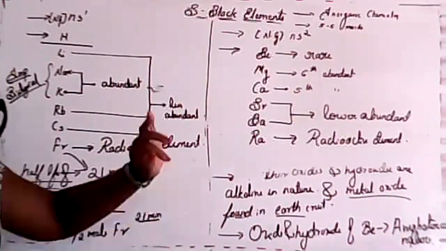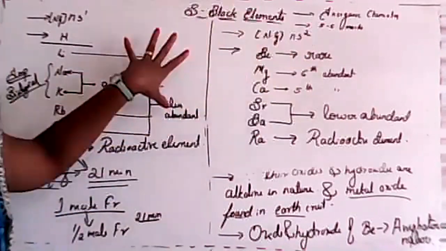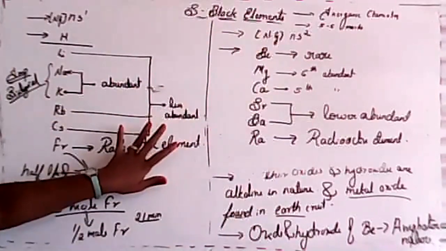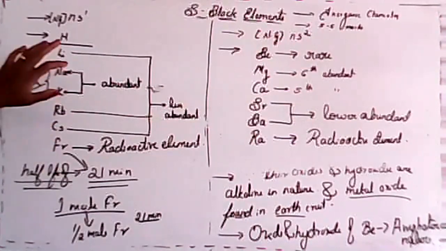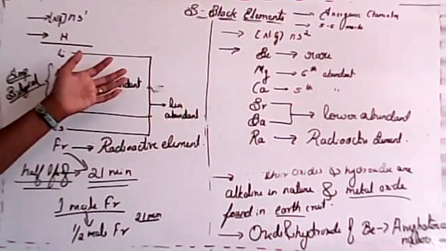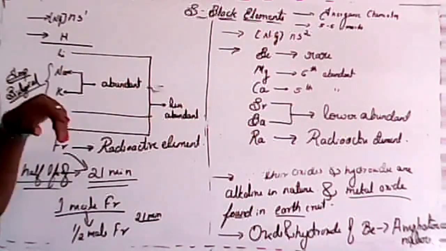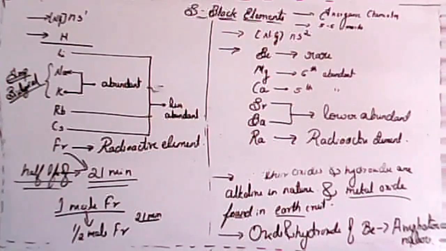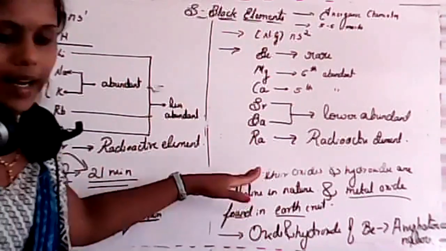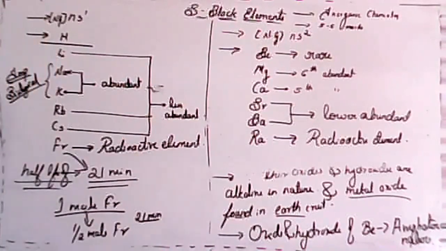Is this clear, students? Is this clear about the general things about S block elements? So just see about abundance. It is not compulsory to remember, okay? But these characters you have to remember. Is it clear? If it is clear, I'll move on to the next one.